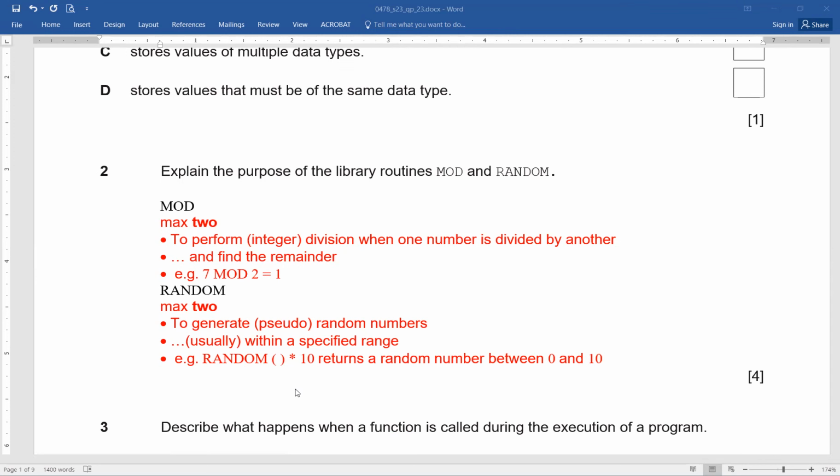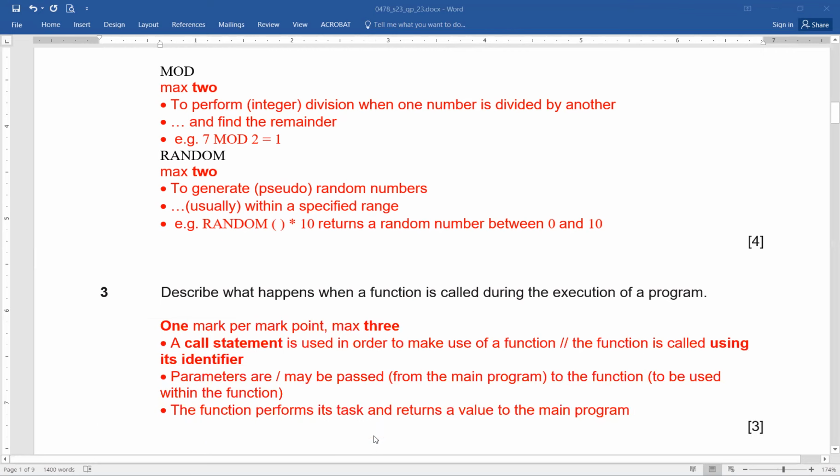Okay, now, question number 3. Describe what happens when a function is called during the execution of a program. Now, it's basically a function. So whenever you are calling a function, what happens?